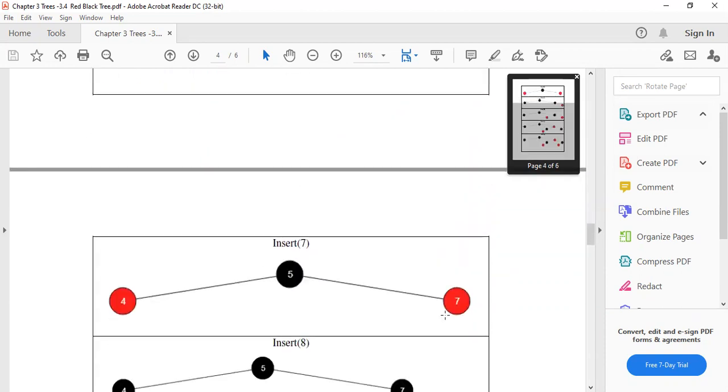Then 7 will be on the right side of 5 because it is greater than 5. Always remember, BST के ये दोनों special format हैं, AVL tree and red black tree. That's why it is essential to remember that it will follow the BST, that is binary search tree, property by default: the left subtree is lesser and the right subtree is greater.